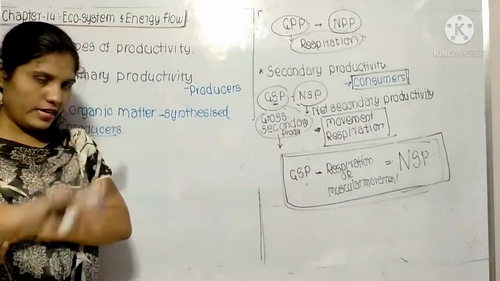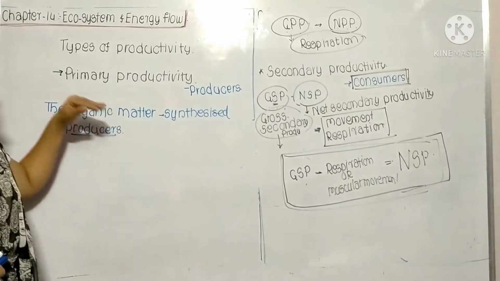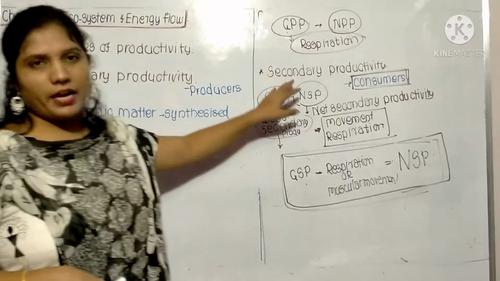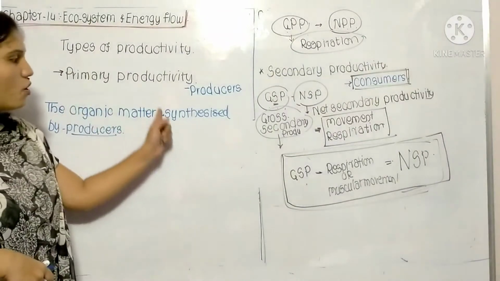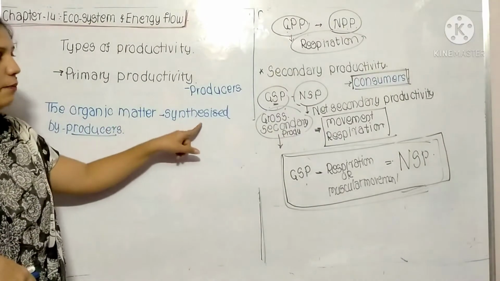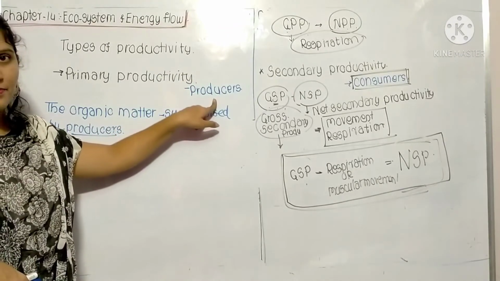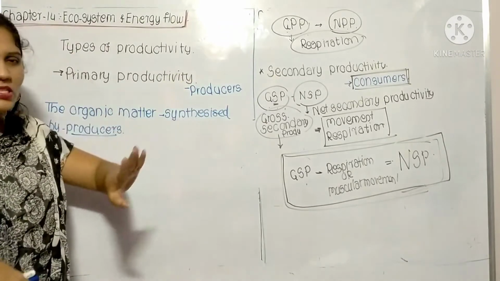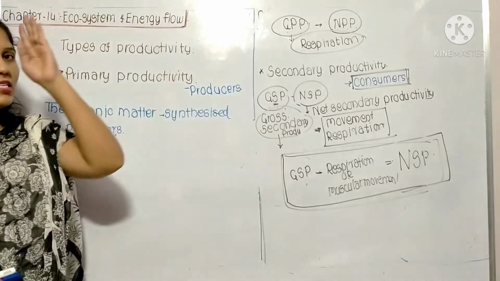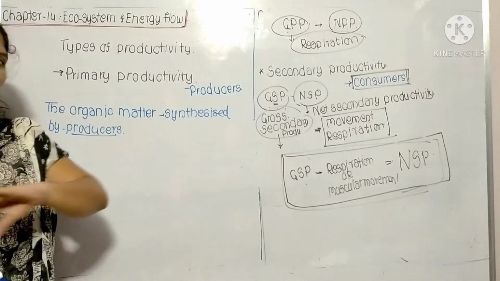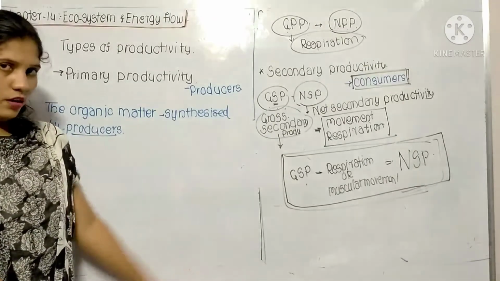Once again I will explain. There are two types of productivity: primary productivity and secondary productivity. Primary productivity is the production of organic matter by producers, that is, by plants. From the plants, some biomass gets utilized for respiration, and the remaining is known as the net primary productivity.